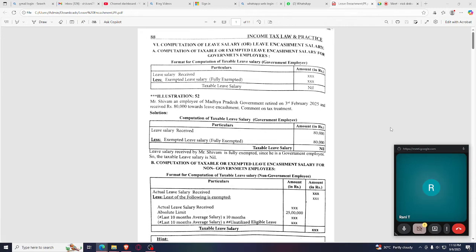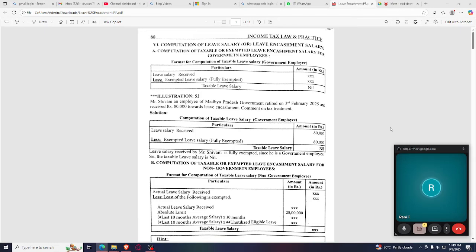Actually will be credited to you. It is your willingness to utilize those casual leave, or else you can work on those days and you can surrender those leave and you can get it encashed. So now we are going to learn about how this leave encashment is exempted, or what is the part which becomes taxable.